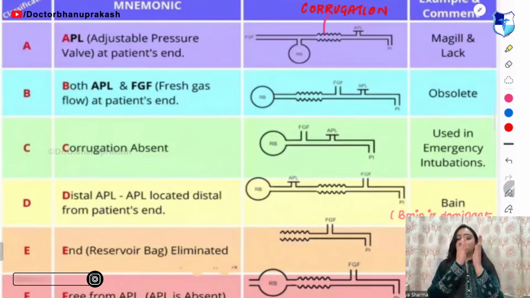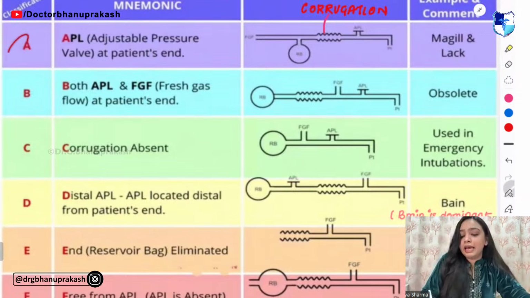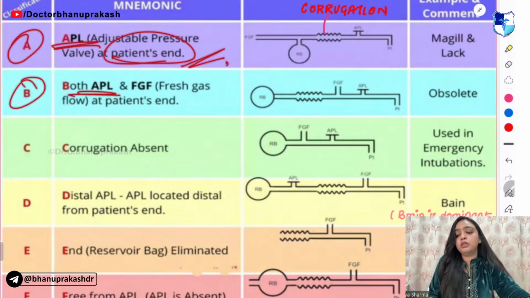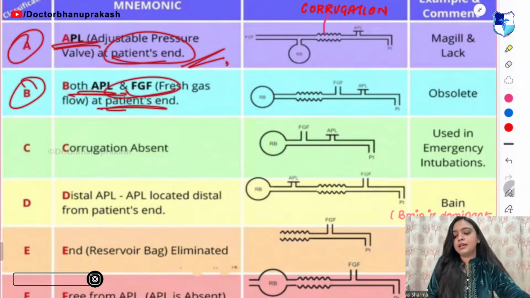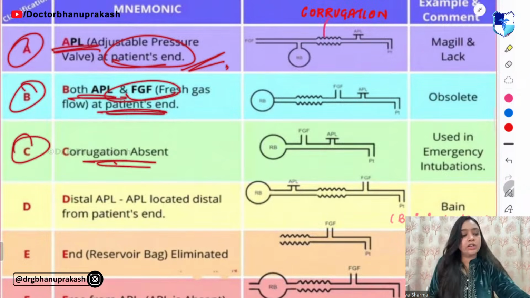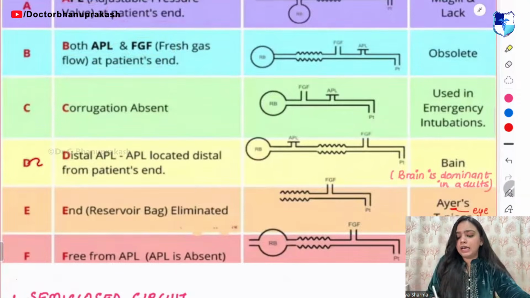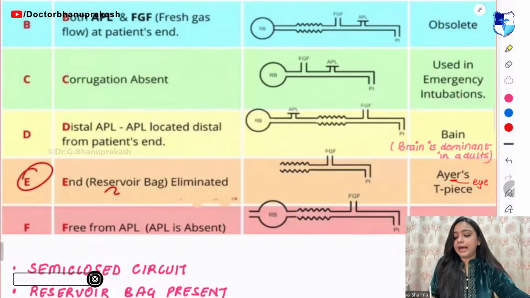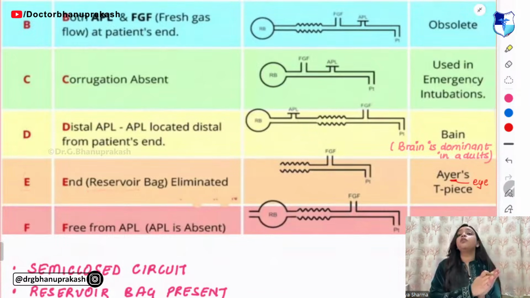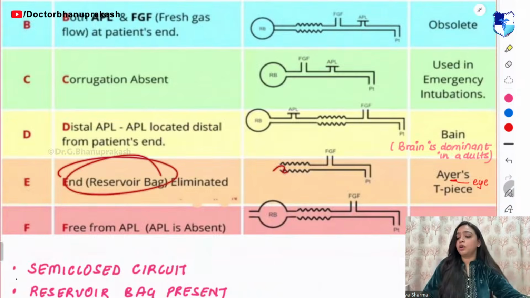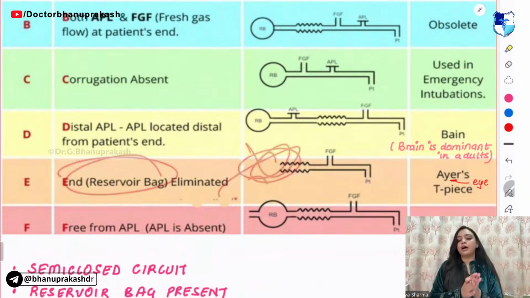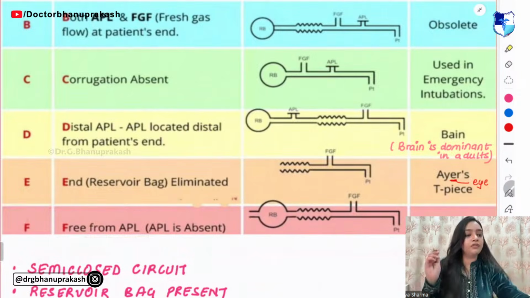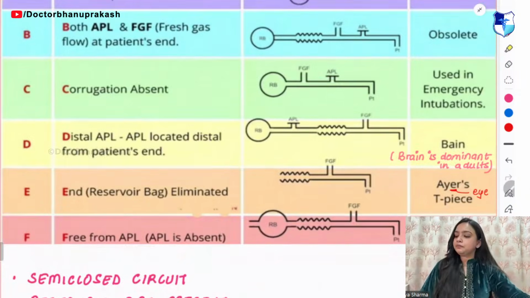Let's go through it one more time. A means APL, that is adjacent to the patient end. B means both APL and fresh gas are near the patient end. C means corrugation is absent. D means you are having the distal APL. E means end. What is ending? The reservoir bag is ending. You are not able to see any reservoir bag. F means free from the APL. It is free from the APL, right?